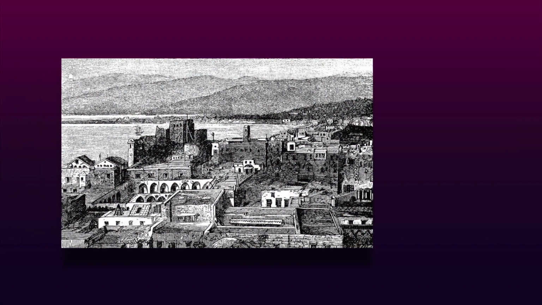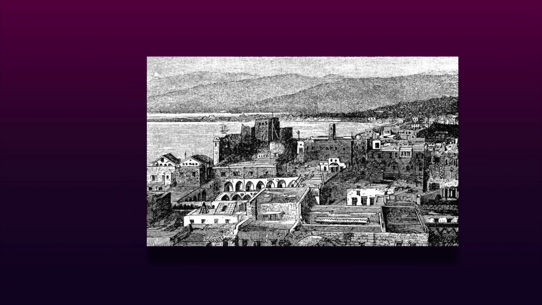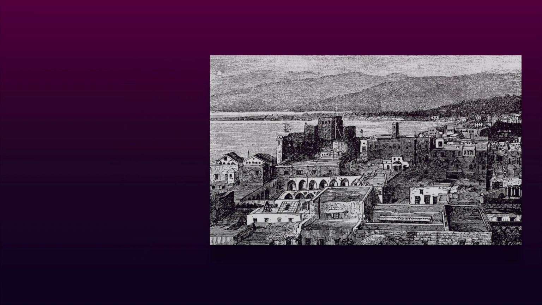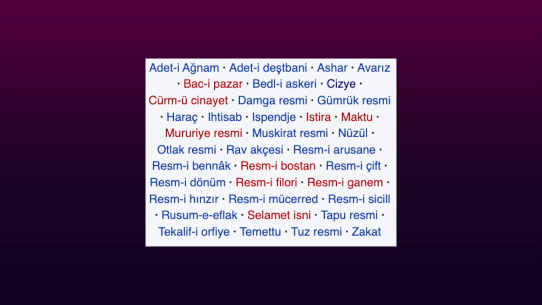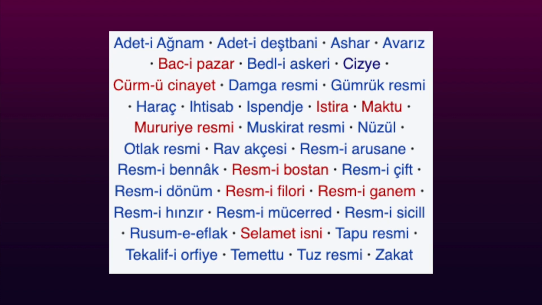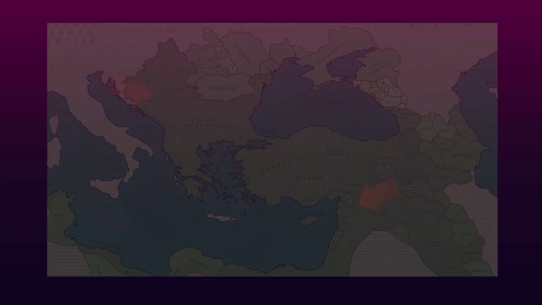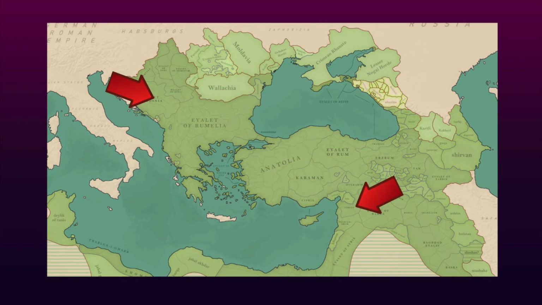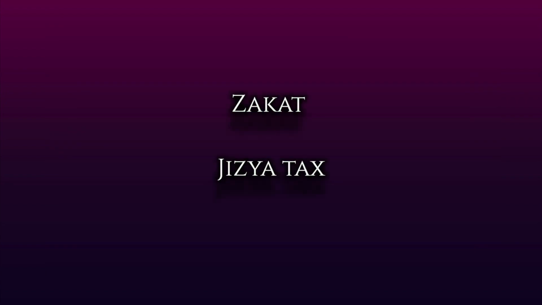After the lands of a region were organized and set in place, the issue of taxation was next up on the table. Each province of the empire, each religious group, and each ethnic group had its own special taxes levied upon it by the Ottoman state. For example, a Christian farmer living in Bosnia would pay a different tax rate to a Muslim farmer in Syria, and so on. The 2 main sources of income for the Ottoman state came in the form of tax on commodities and goods called the zakat, and the jizya tax, which was paid by non-Muslim subjects of the empire.